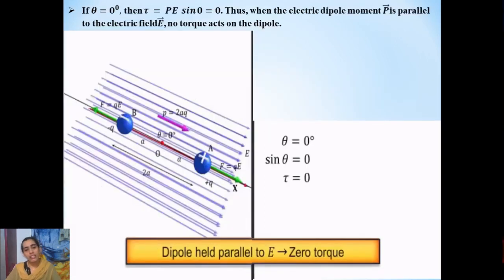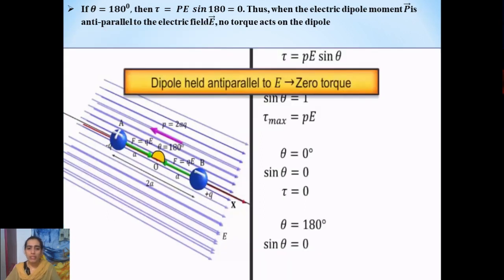Similarly, when theta is equal to 0 degree, which means the angle between the dipole moment and the electric field is 0 degree, then the torque experienced will be minimum, that is equal to 0. Similarly, in case of 180 degree as well, which means when the dipole moment is placed opposite to that of the uniform electric field, in that case also we observe torque is equal to 0, right?